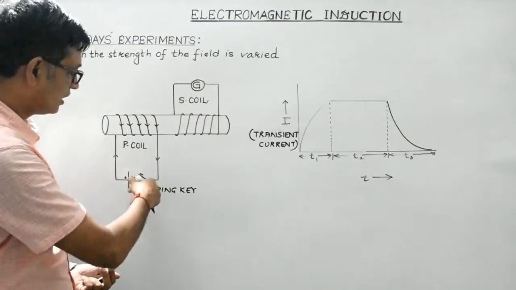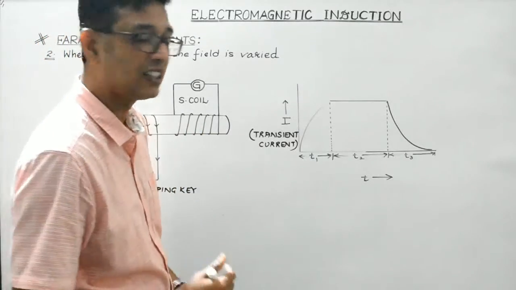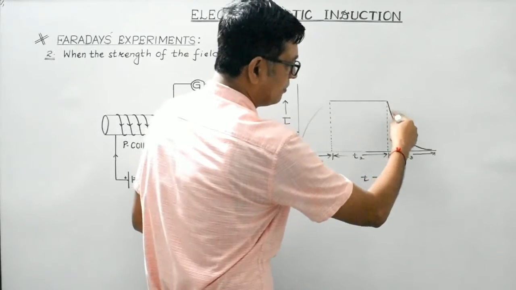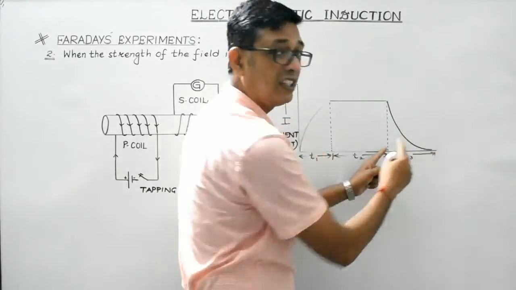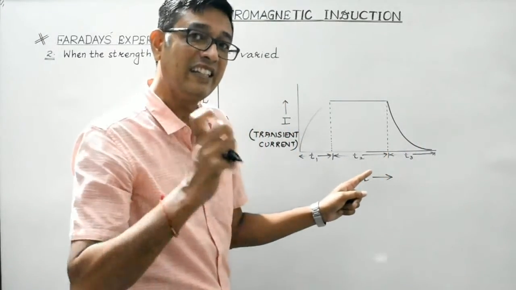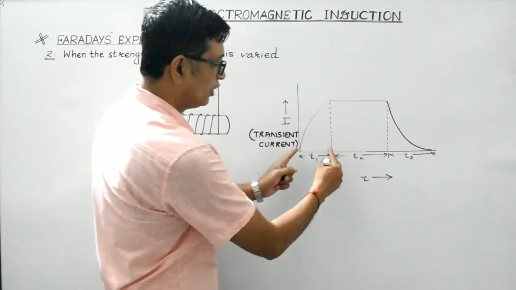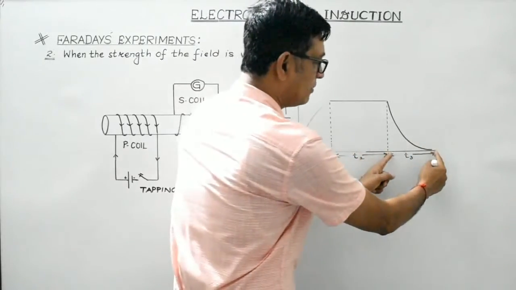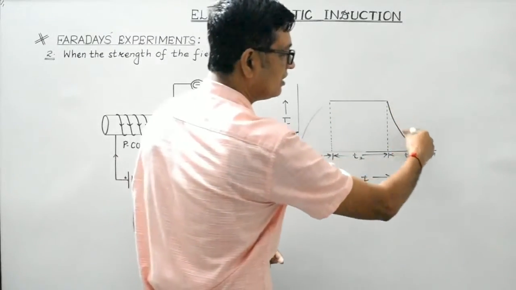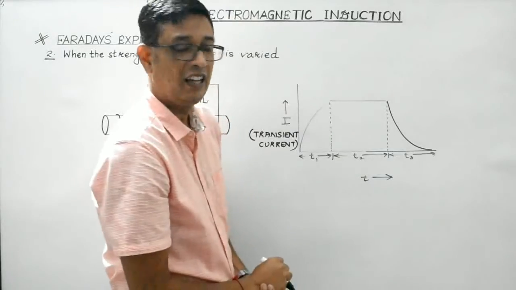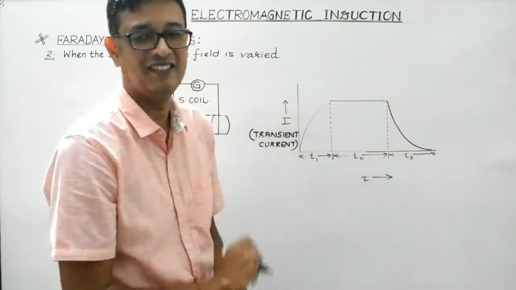And then again, when the tapping key is released, then current won't get abruptly zero. Instead, it will take some finite time to decay from maximum to almost zero value. So T3 is the time during which the current has decayed from maximum to zero value. So students, it's pretty clear. During this interval T1 and during this time T3, the current is changing. Here the current is increasing, here the current is decaying or decreasing. And during the period T2, the current in the P coil remains steady.